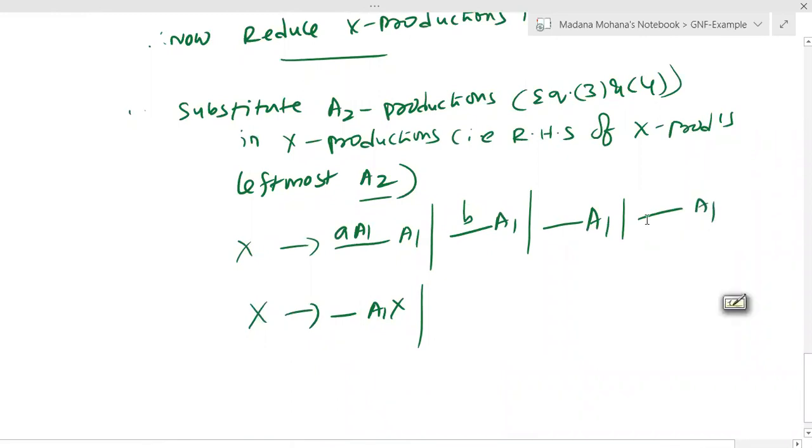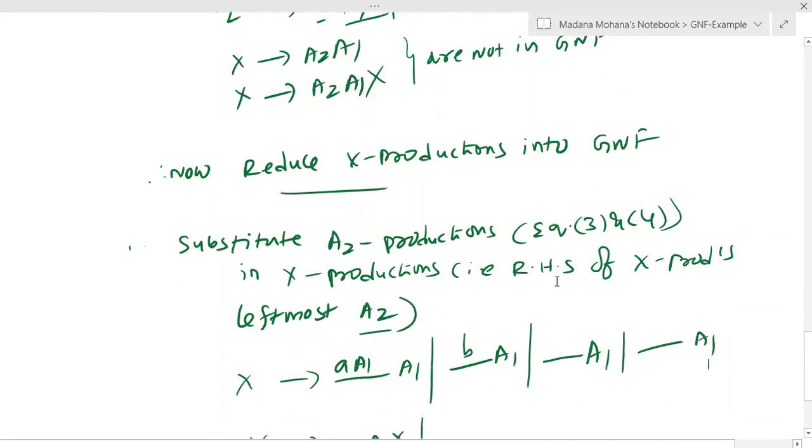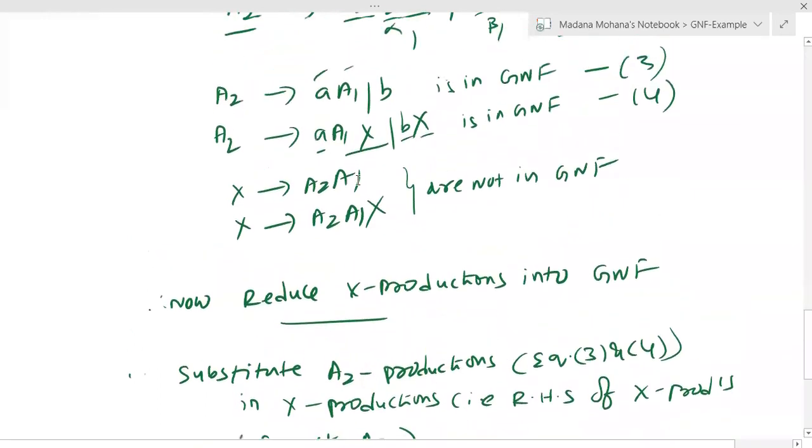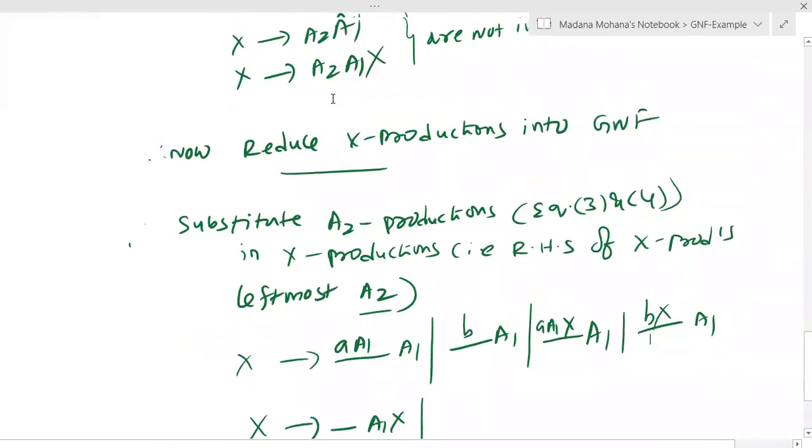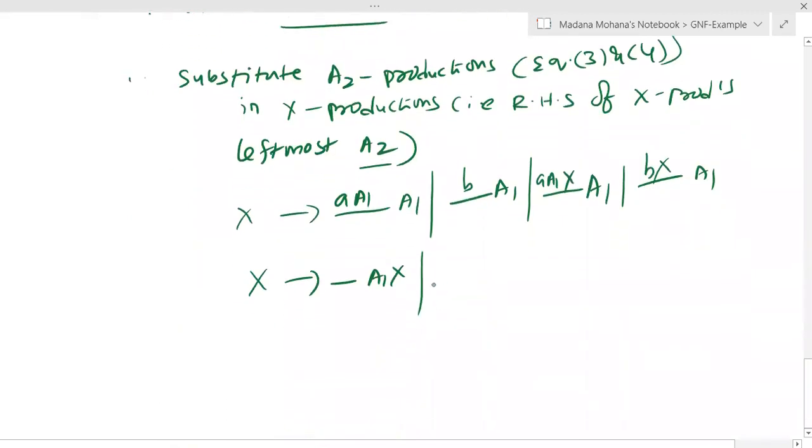Now the second A2 productions are A1x. Now the second A2 productions are Bx. Total 4 A2 productions are there. Now in the second x productions A2 A1x, the first value is A1, the second A2 value is B, the third A2 value is A1x, the fourth A2 value is Bx.